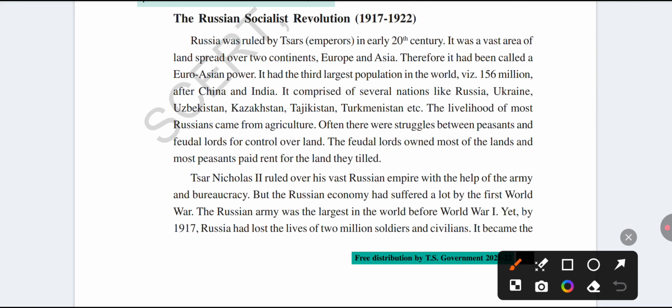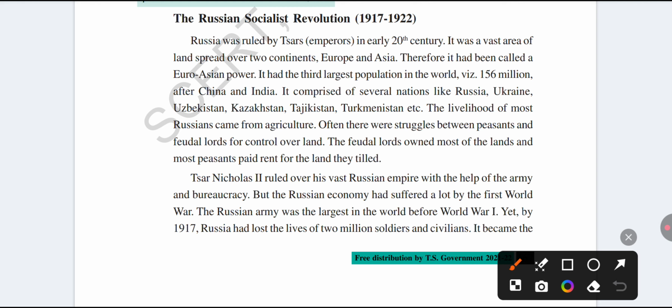Russia. So Russia comprised so many countries. Ukraine also belongs to Russia. Uzbekistan, Tajikistan, Turkmenistan, etc. These countries, Albania, Romania, Bulgaria, all are included in which country? Russia.